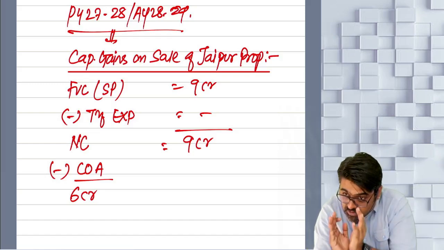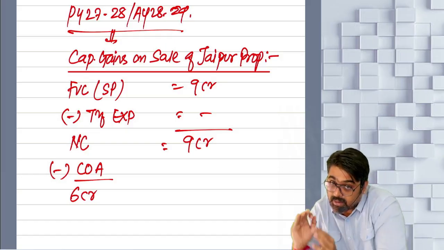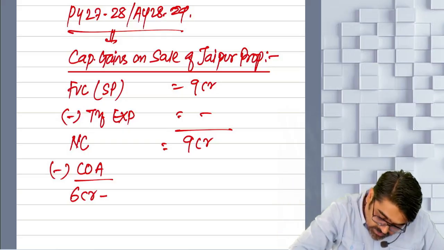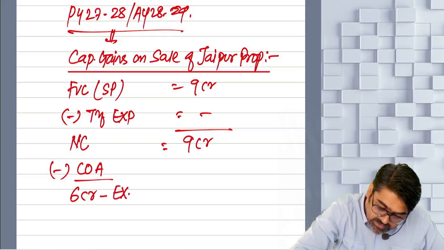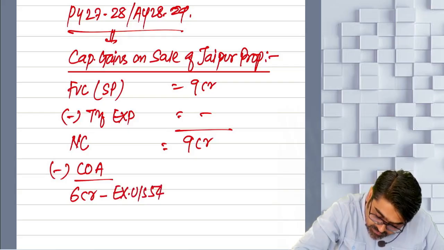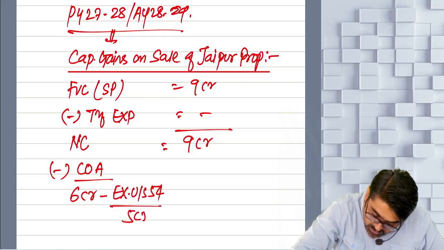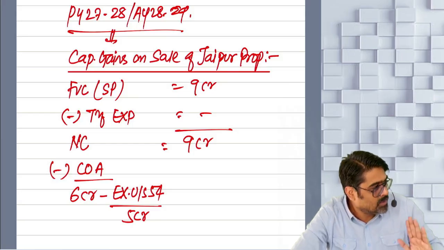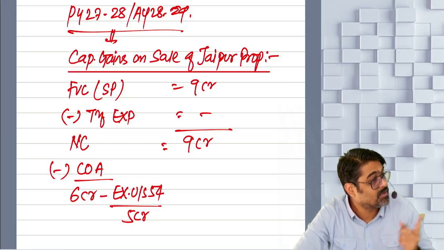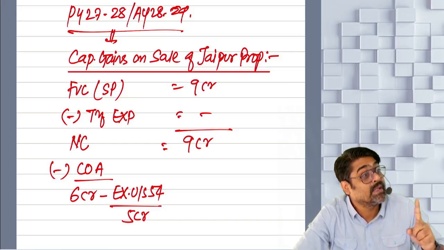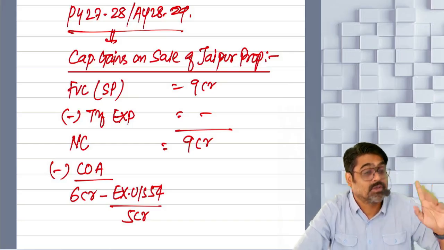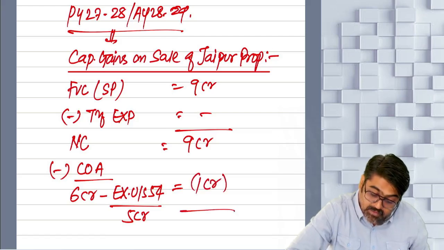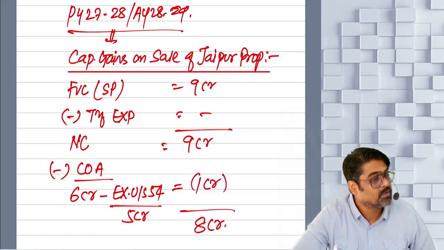So out of this 6, how much you have already claimed as exemption earlier? 5 crores. That will be reduced. Amount of exemption which you have claimed under section 54, that was rupees 5 crores, will be reduced from here. So we will not allow you to reduce the entire cost of 6 crores since you have sold the property within 3 years. So reduce only how much? 1 crore, and your resulting gain will be 8 crores.